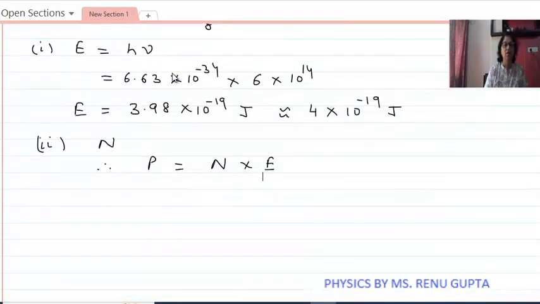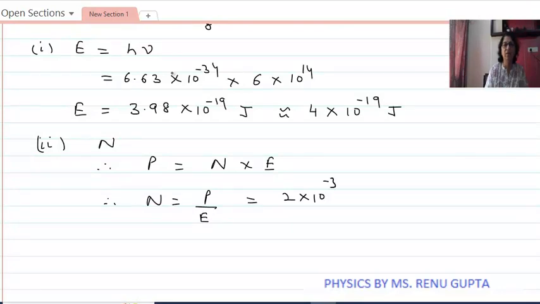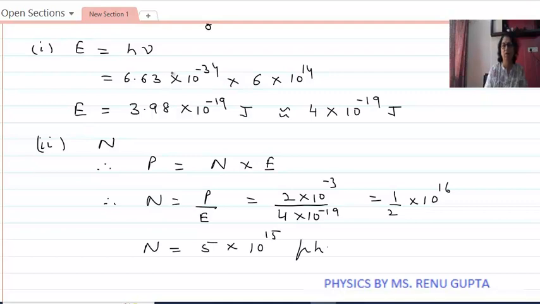So therefore n will be equals to P upon E. Power is equals to 2 into 10 to the power minus 3. Energy of each photon is 4 into 10 to the power minus 19. That is equals to 1 by 2 into 10 to the power 16, or the number of photons emitted per second is 5 into 10 to the power 15 photons per second.